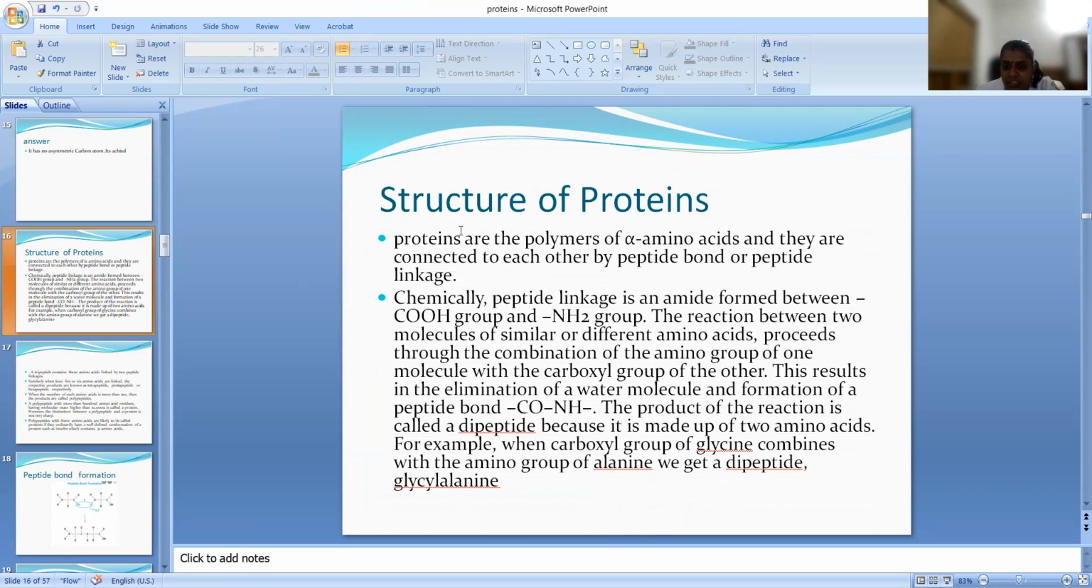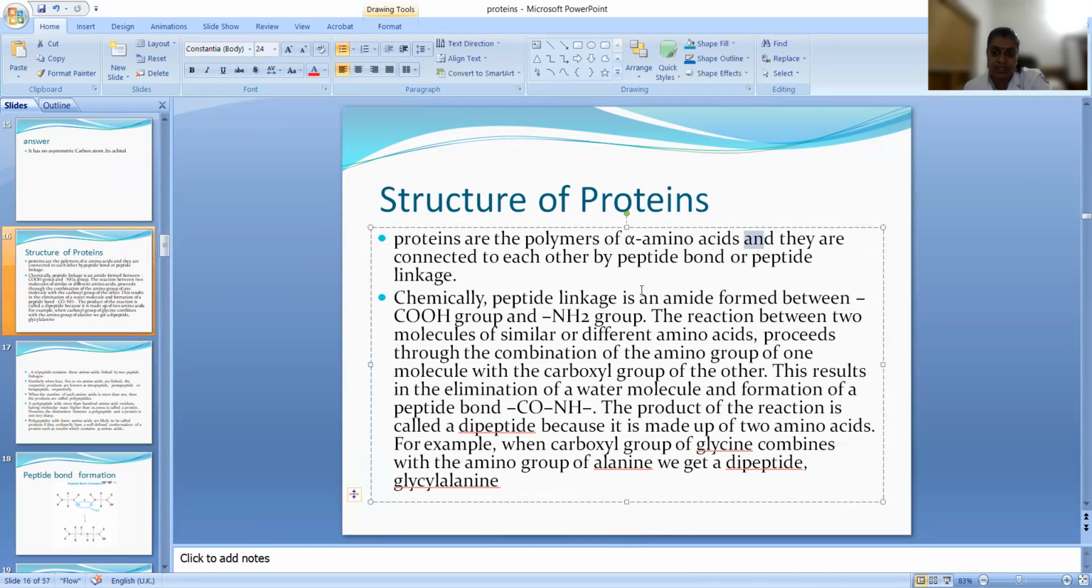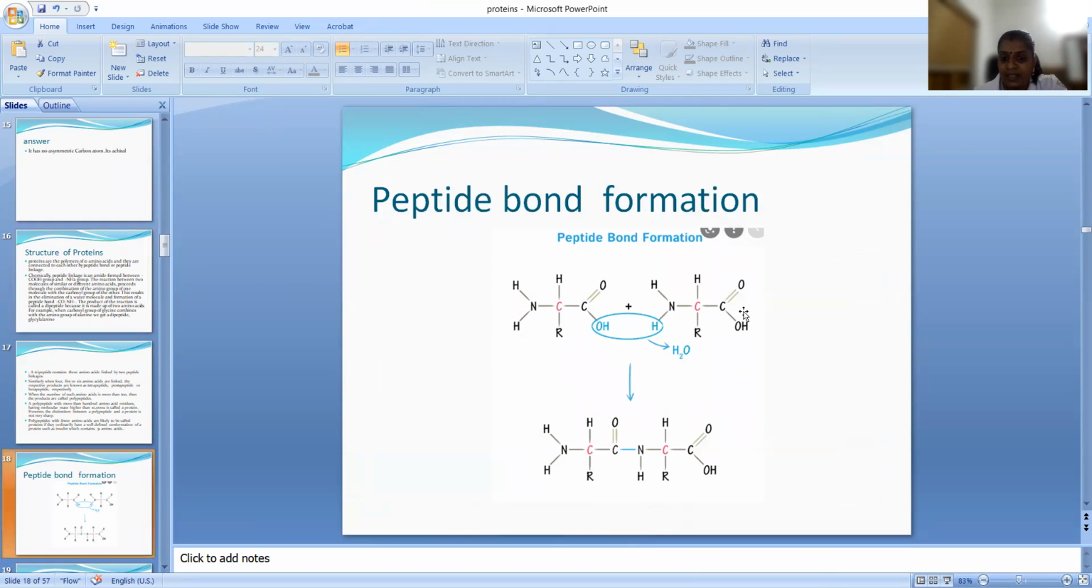Now let us see the structure of protein. Proteins are polymers of alpha amino acids. We have already seen amino acids. When they join together, we get a protein. So let us see how they join. The two amino acids are here. When these two amino acids combine, the OH present in the acid and the H present in the NH2 group combine and remove water. It is an elimination reaction, or it is called a condensation reaction. By the removal of water, the C double bond O and NH will form a bond. This bond thus formed is called a peptide bond.